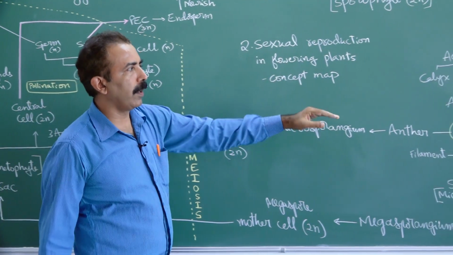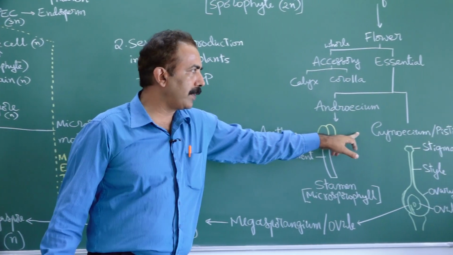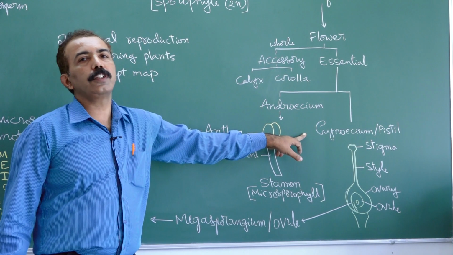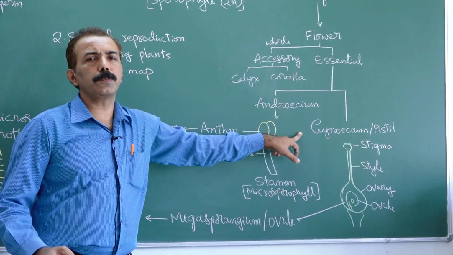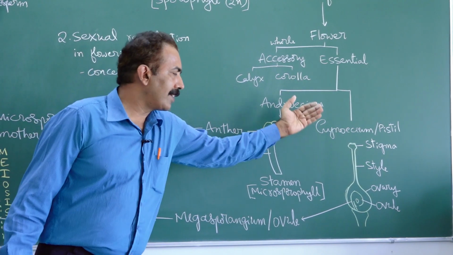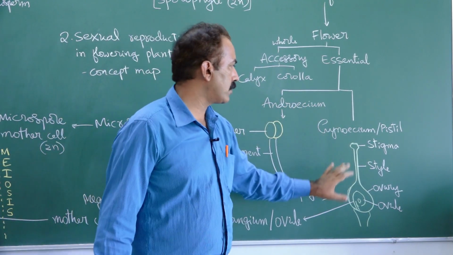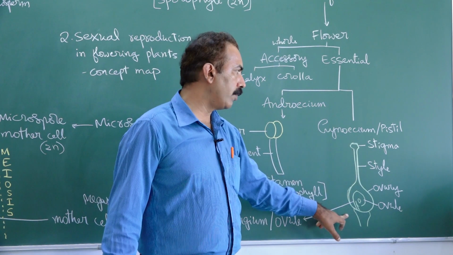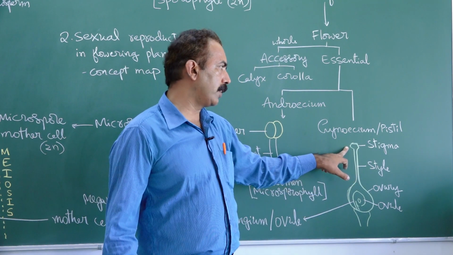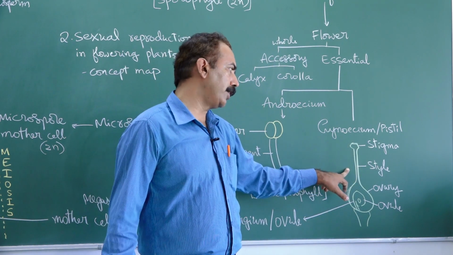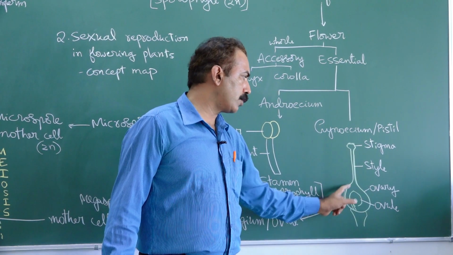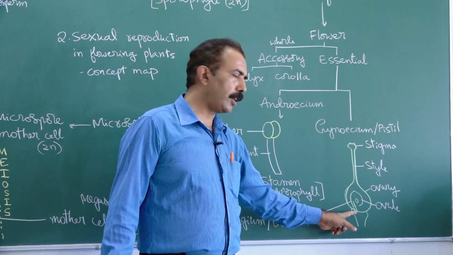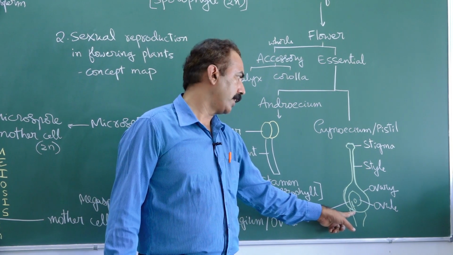In case of the female part, the gynoecium, also called pistil, it's made up of units called carpels. Technically, carpel is a megasporophyll. In a sectional view, you can see gynoecium has stigma, style and ovary. Stigma receives pollen grains. Style conducts pollen tube. Ovary is the future fruit. Ovary encloses ovules. They are attached to a nutritive tissue called placenta.